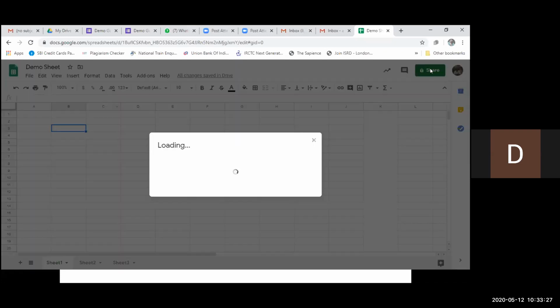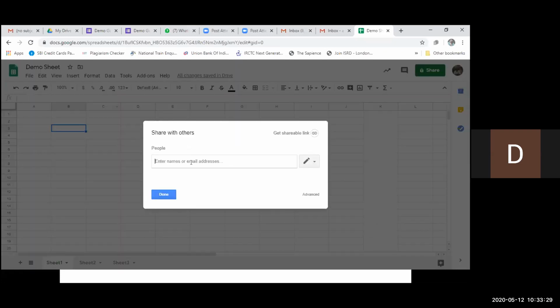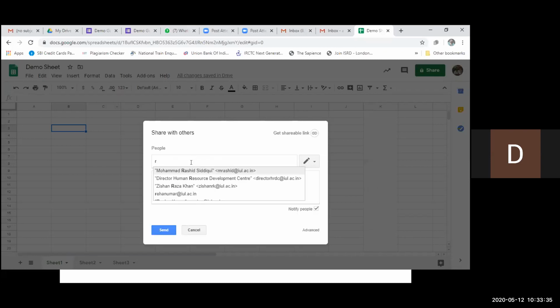Then you can share the sheet with your colleagues by entering their mail ID. Suppose I am sharing this with my colleague, by adding, and I can add a note. Kindly help, right? Kindly fill the content.